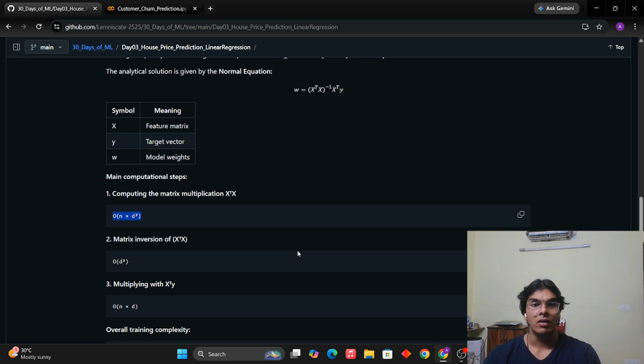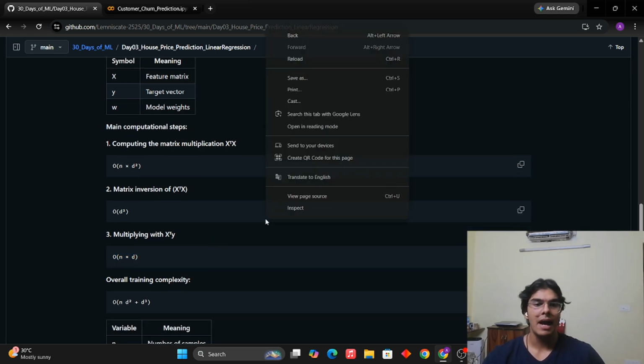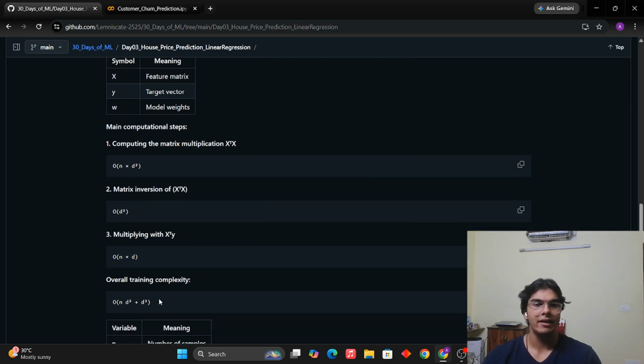Then we need to take its inverse. Inverse again requires cubic time complexity, so there it is, big O of d cubed. And then we need to multiply it with this final term, X transpose multiplied by y right here. This term multiplication again is going to require a big O of n into d time complexity. We add all of them up and we get this right here, n d squared plus d cubed.